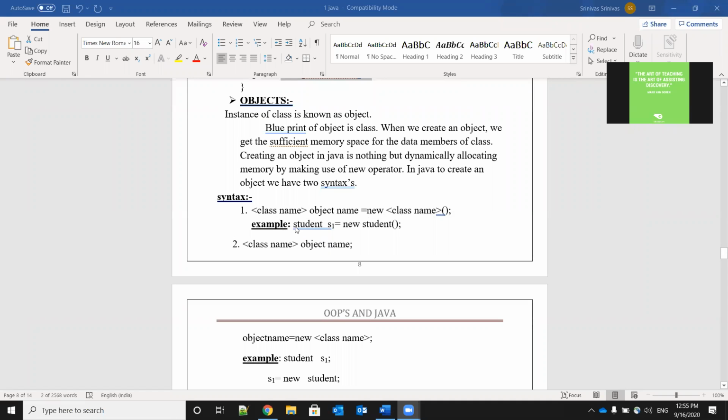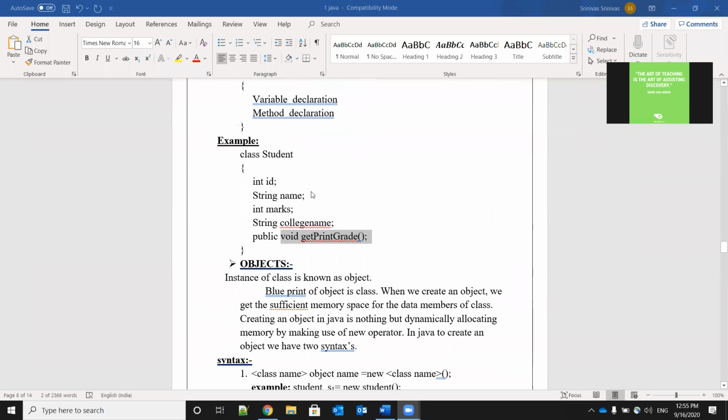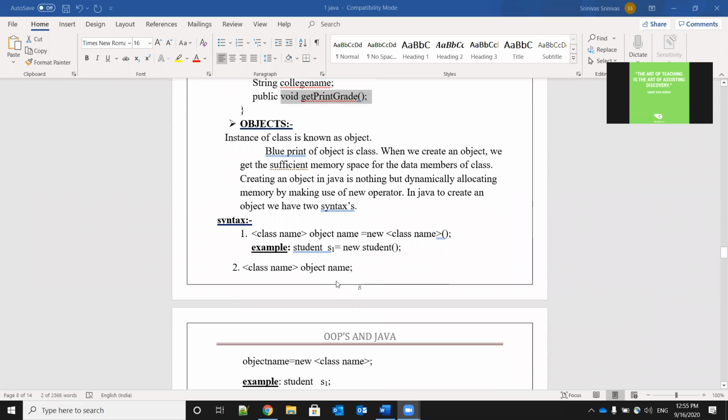So for example, here we created the Student class. For the same class we want to create the object. So the class name we should write first, capital S, Student, space, any object name, that is nothing but a user defined word.